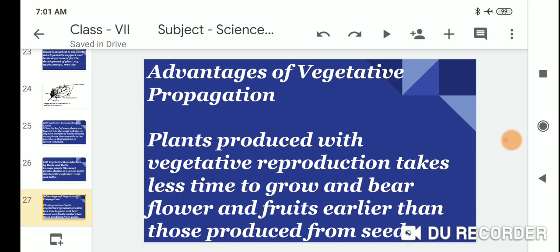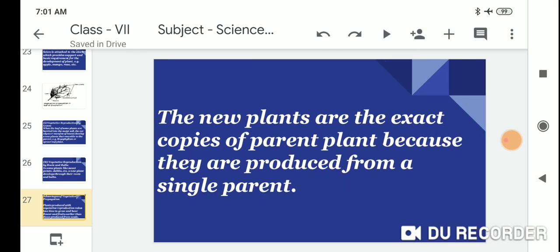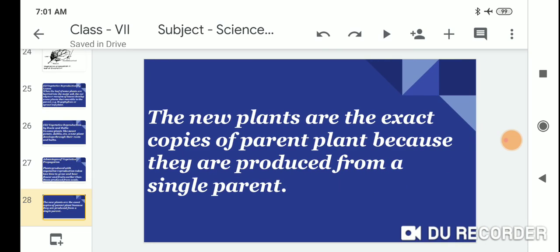Advantages of vegetative propagation. Plants produced by vegetative reproduction take less time to grow and bear flowers and fruit earlier than those produced from seeds. The new plants are exact copies of the parent plant because they are produced from a single parent.